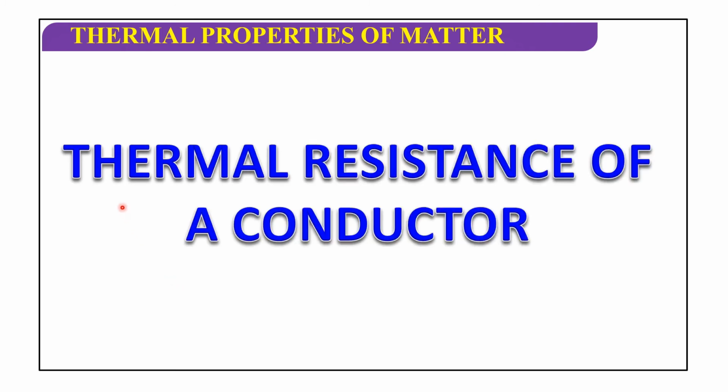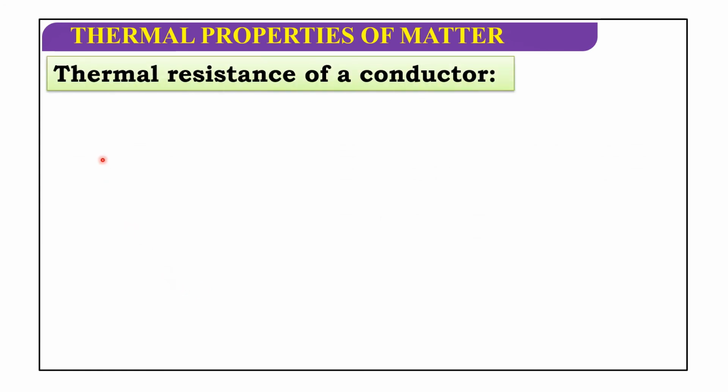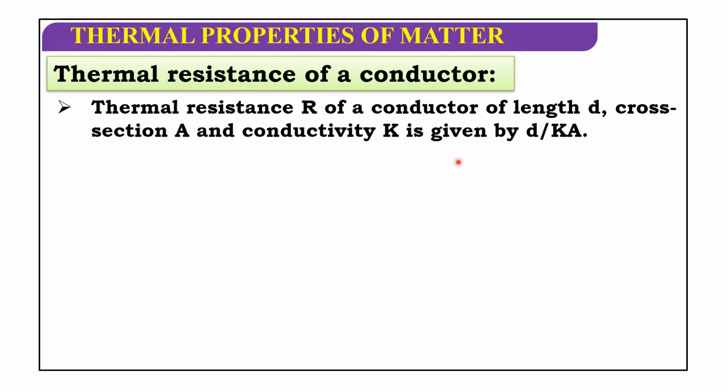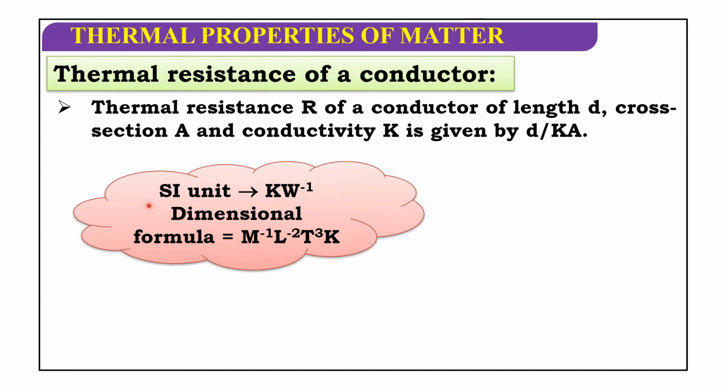Next, thermal resistance of a conductor. Let us discuss thermal resistance of a conductor. Thermal resistance R of a conductor of length d, cross-section area A and conductivity K is given by d by KA. So the SI unit is Kelvin watt inverse, and its dimension formula is M to the power of minus 1 L to the power of minus 2 T cube K.